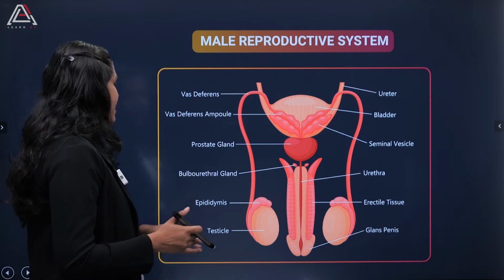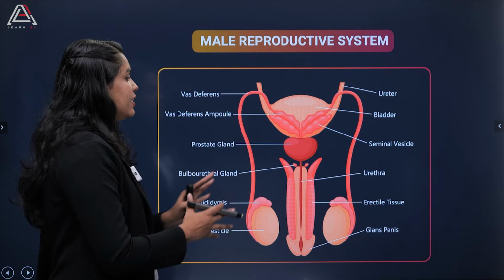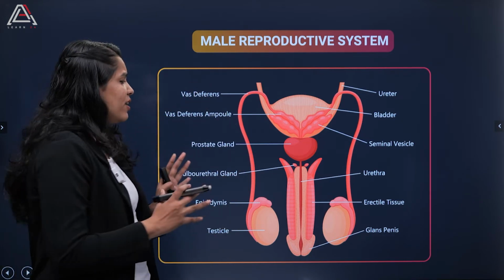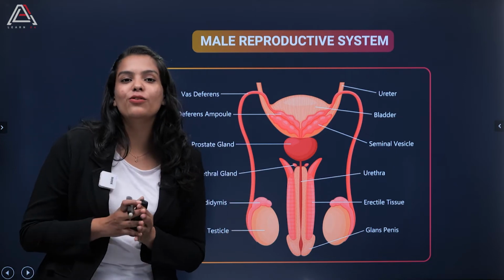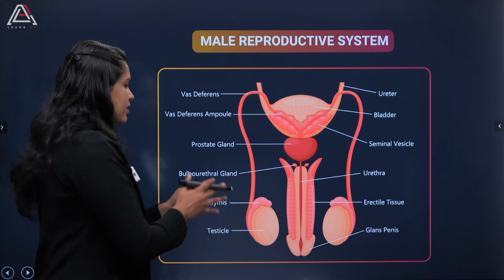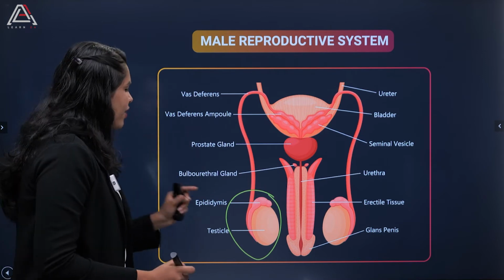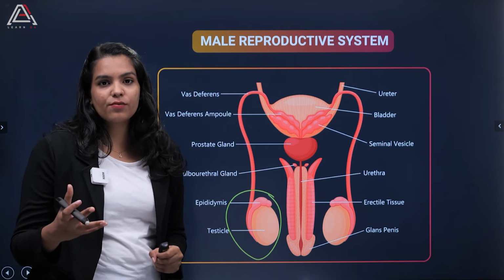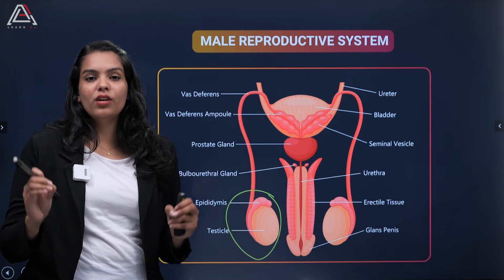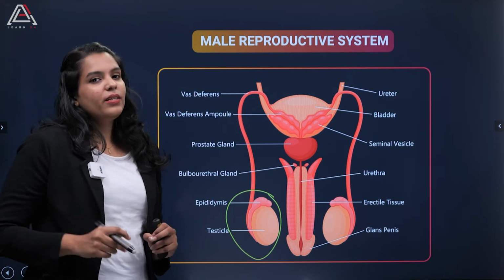So here you can see a beautiful diagram which is shown, right? So this is a structure of the male reproductive system. So I know it seems a little difficult to learn, but let me tell you, it's really easy. Let's just start with where actually it all starts, right? So from where it starts, that is the process from where it starts and where it ends, it's the easiest method to learn this particular diagram. So let me give you a little bit of a heads up.